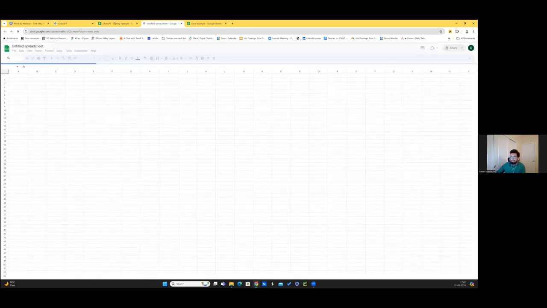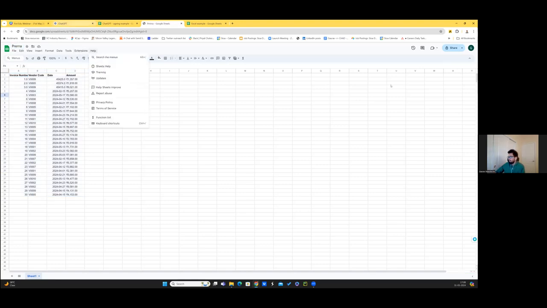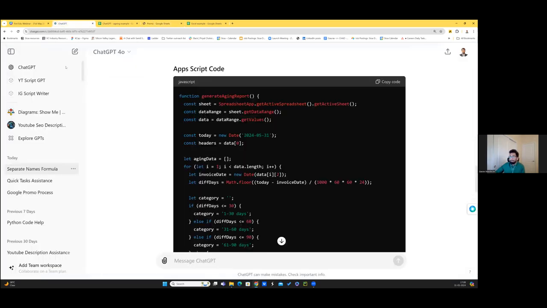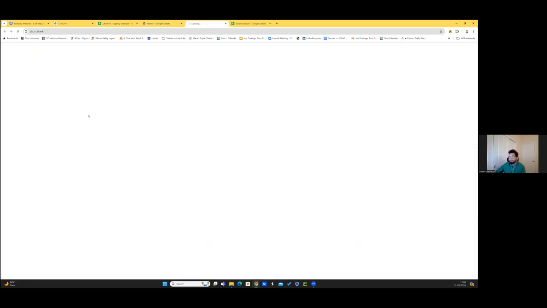Yeah, I'll just copy this table. Okay, I go here to extensions. I will first come back to ChatGPT and copy the code. I'm giving the sheet a different name so that you don't think it's rigged and I'm doing it live. So you come to Apps Script, good, but I've generated the code. Let me actually paste this code here.